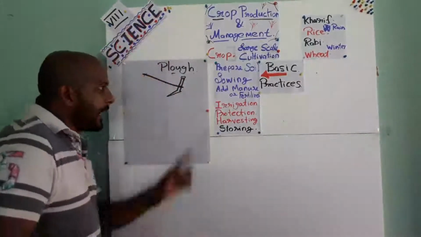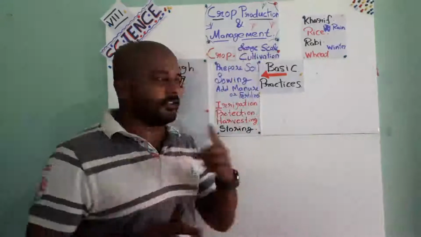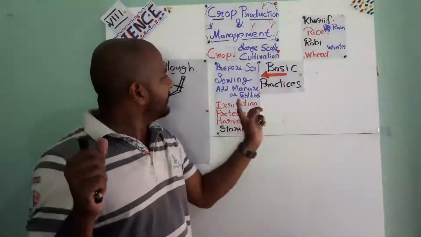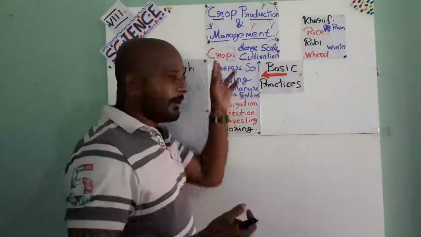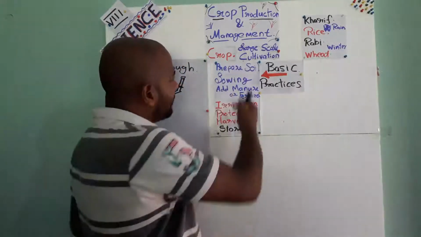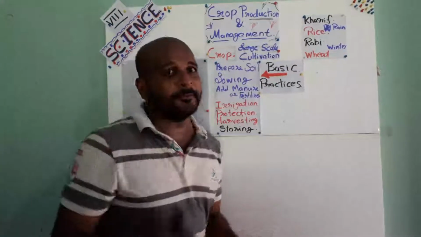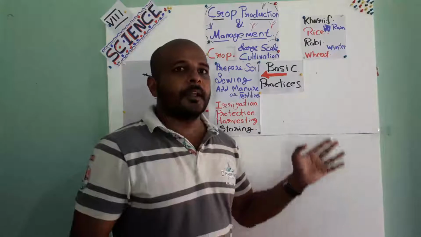After that, adding of manure or fertilizers. Difference between manure and fertilizers is a 2 mark or 3 mark question. Understand? This is a 1 mark question. And all these things may be an essay or 3 mark question. Define any two will be an essay. Defining, or only writing the names of all the basic practices, is a 3 mark question. So we are talking about manure or fertilizers.